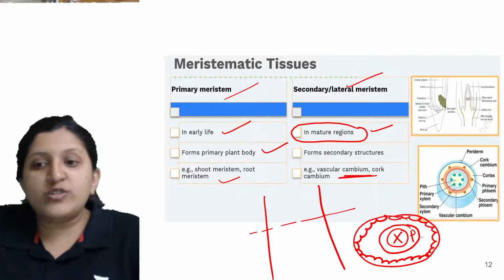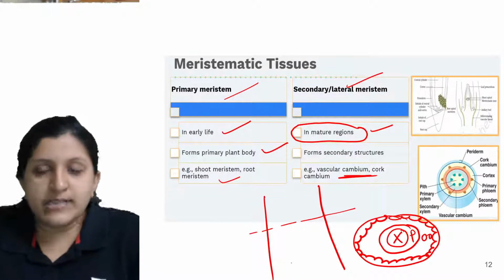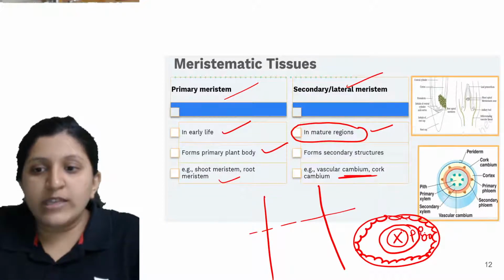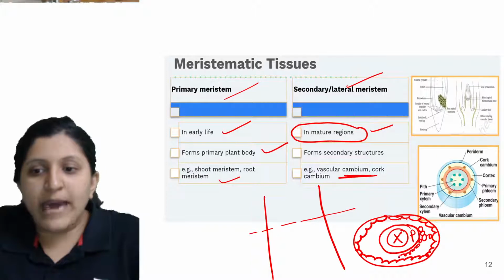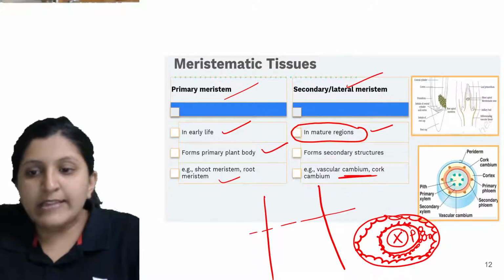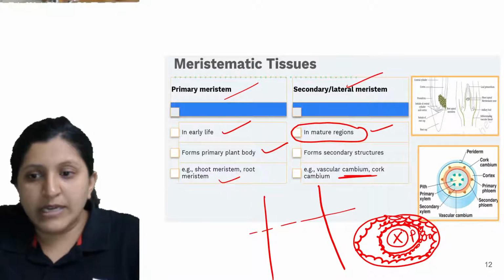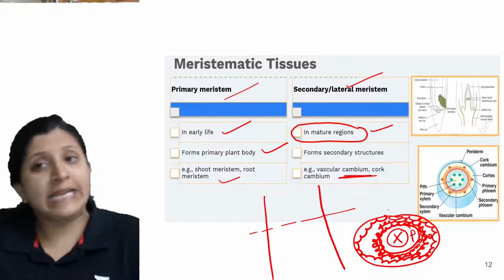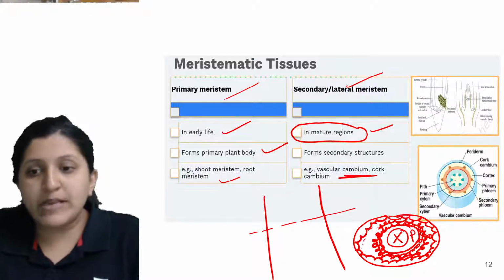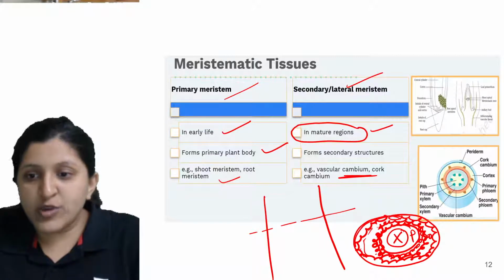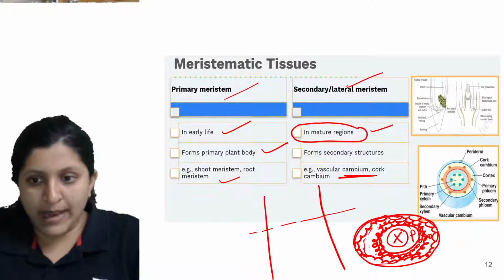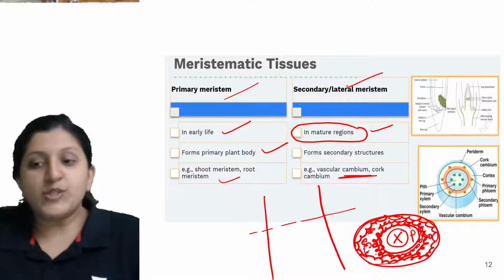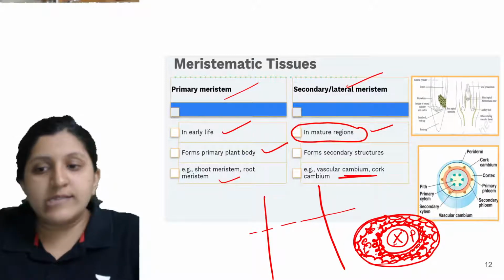Then you can also see there are many parenchymatous cells surrounding this, and then collenchymatous cells, where support is provided, so there are many layers of protection. Sclerenchyma cells you can find on the outermost side along with the epidermal layer. So here there is parenchyma, collenchyma, xylem, phloem.